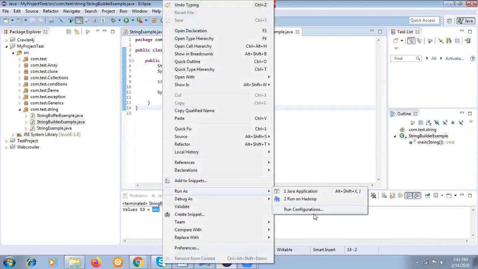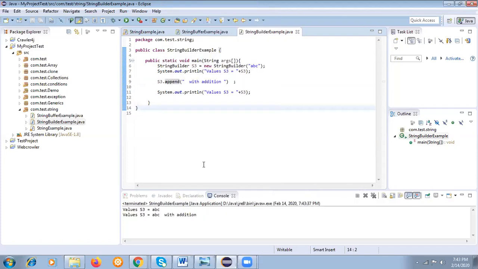Run it. The difference I already told you: there is some performance overhead in string buffer. These are the major differences between string buffer and string builder.